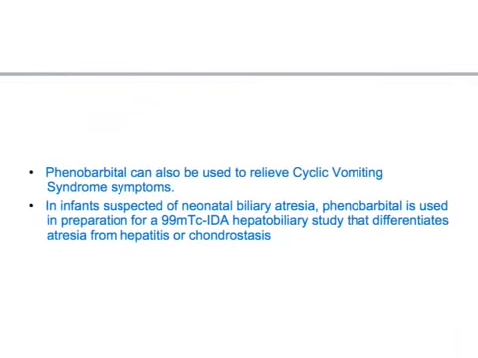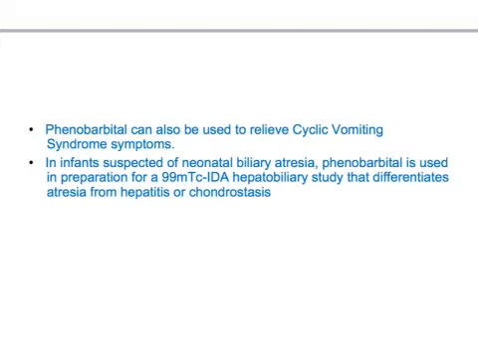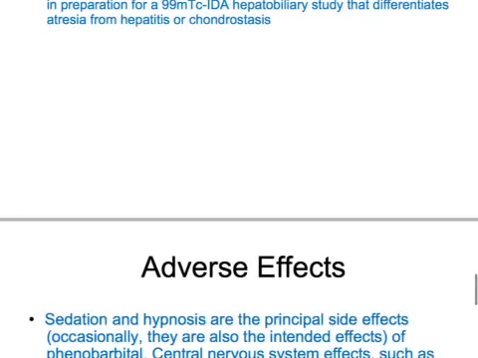Phenobarbital can also be used to relieve cyclic vomiting syndrome symptoms. So look at these uses. What I'm going to talk about now is very important. In an infant suspected of neonatal biliary atresia, phenobarbital is used in the preparation for a 99mTc IDA hepatobiliary study that differentiates atresia from hepatitis or cholestasis. So remember, this is a very peculiar use of this drug.